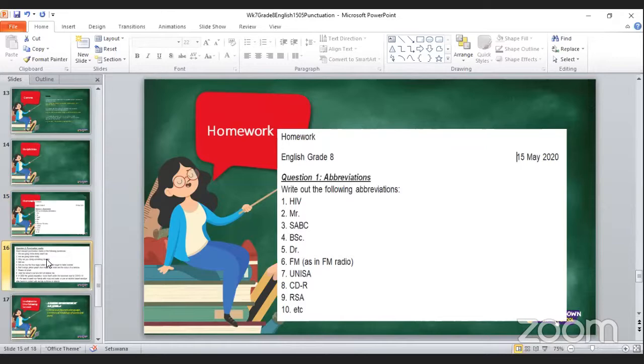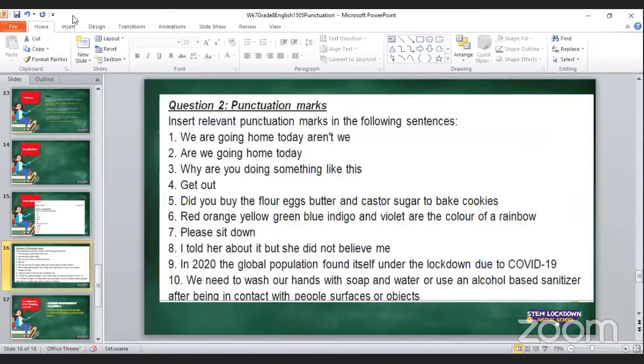Question two is about punctuation marks. In question two, I am asking you to insert the relevant punctuation marks in the following sentences. The punctuation marks that you have to insert are the ones we went through in this lesson. So it is the exclamation mark, the question mark, full stop, and the comma.